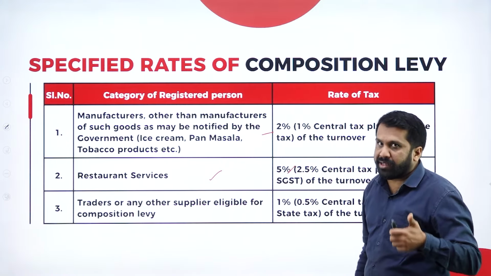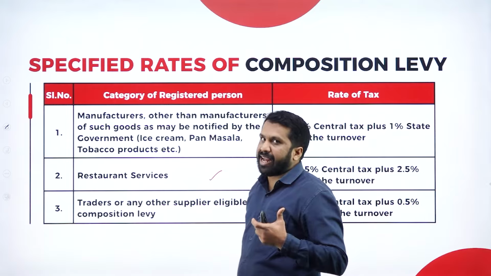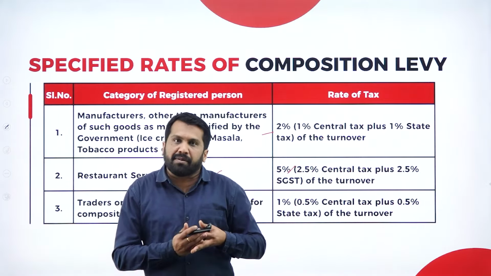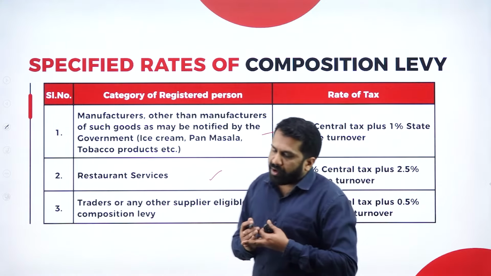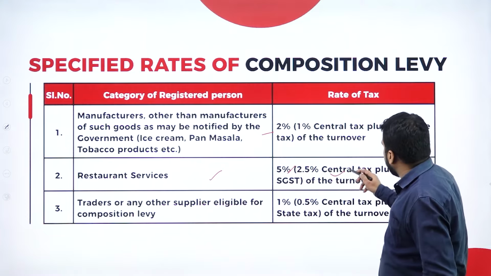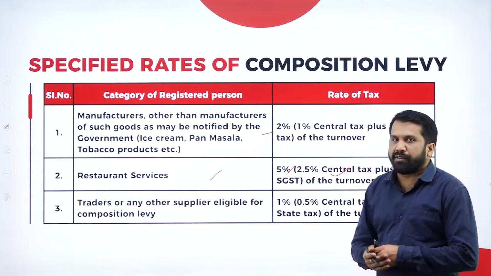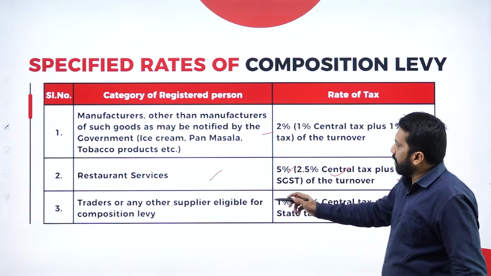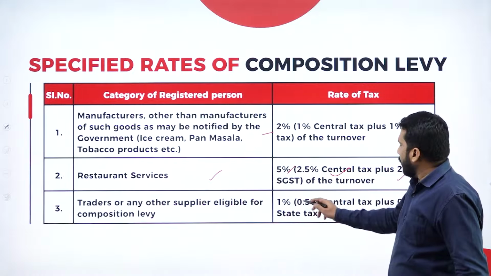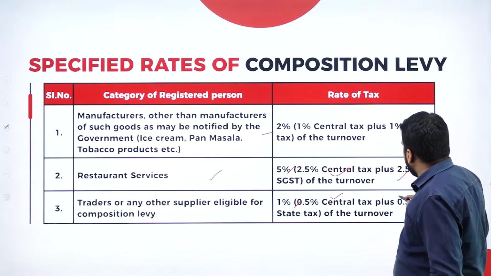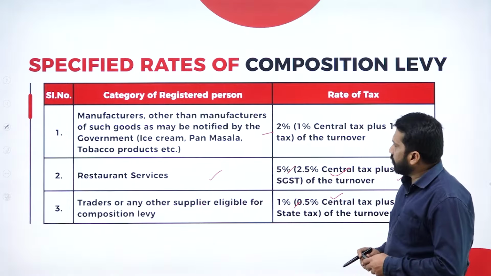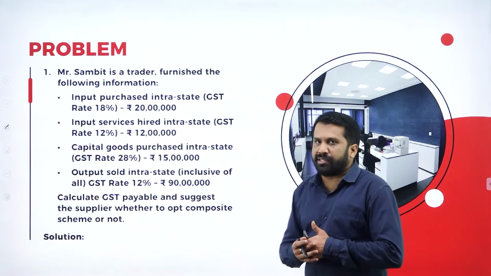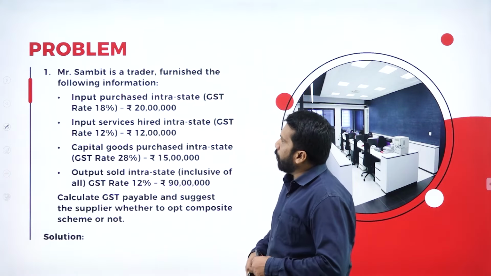If you go to any hotel, you will find the tax. The tax will be how much? 5%. In that 5%, there is a bifurcation, 2.5% from the central and 2.5% from the state. Trader or any other supplier eligible for composition levy, 1%, 0.5 central and 0.5 from state. These are the tax rates actually. Every year it changes. Now, we'll go with problems.